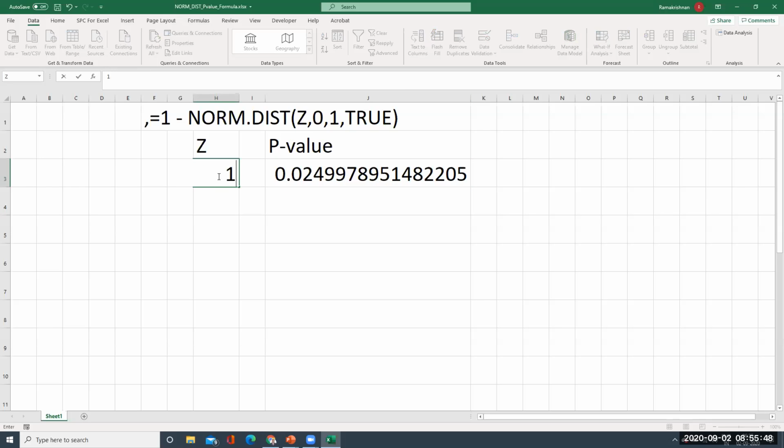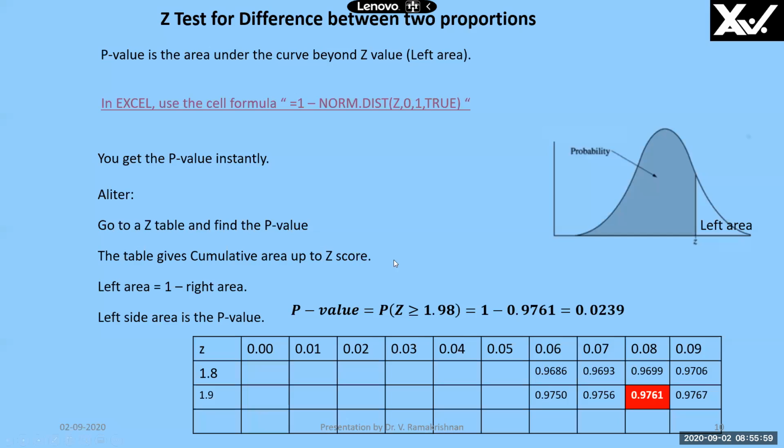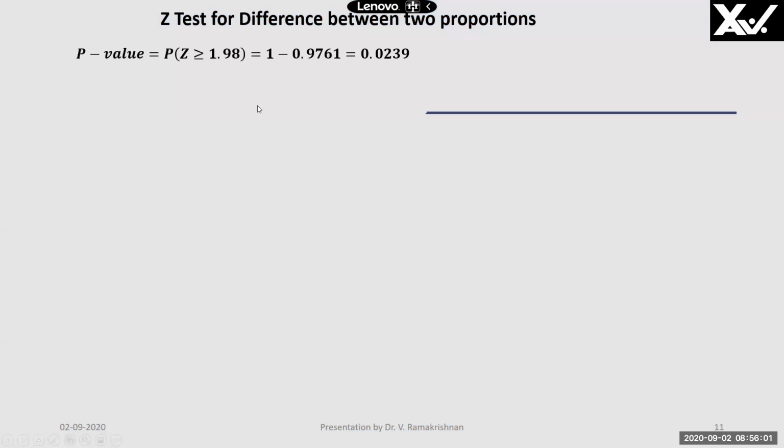So I'll have to put 1.98. I will get the value here. So 0.024 I'm getting. So by putting the z value here, I'll get the p value here instantly, right? So we don't have to go to the table and all. Then p value 0.024. So that also we have seen figuratively by visualizing it, right?